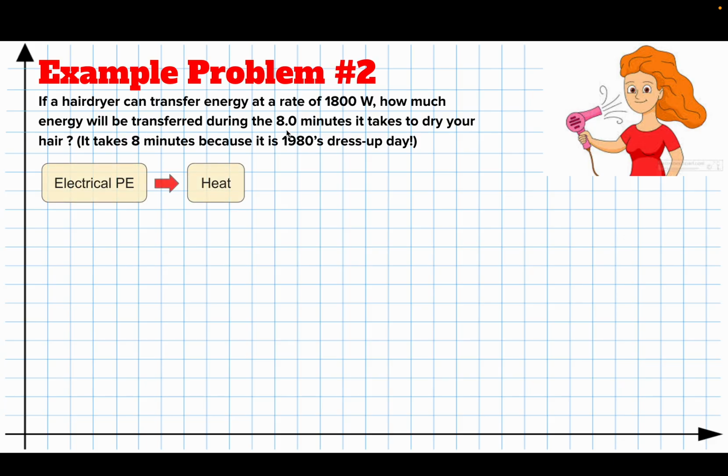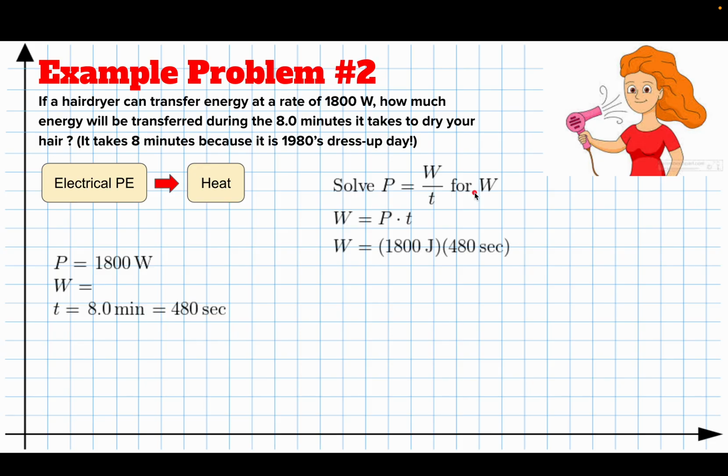Okay, so you can draw diagrams that help you here. I'm converting electrical potential energy to heat. And so I know the power, the rate energy is transferred, and I know the time. It's 8 minutes, which I convert to seconds. So I've got to find the work. So I'm simply going to solve this equation for the work. That's the energy transferred. It's the power times the time. I take 1,800 joules, multiply it by 480 seconds, and I get 864,000 joules. That's the work, the energy transferred.